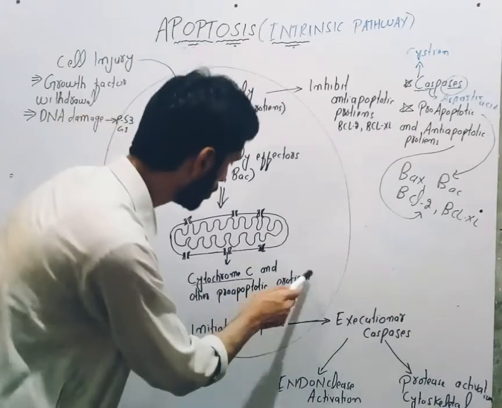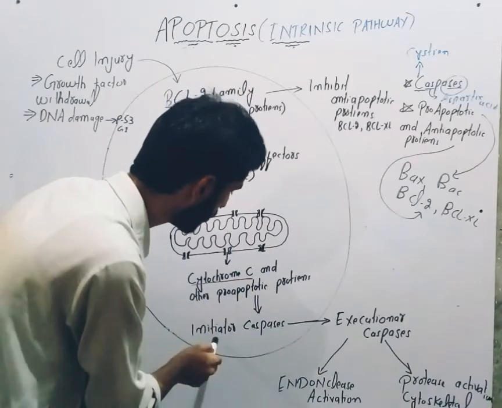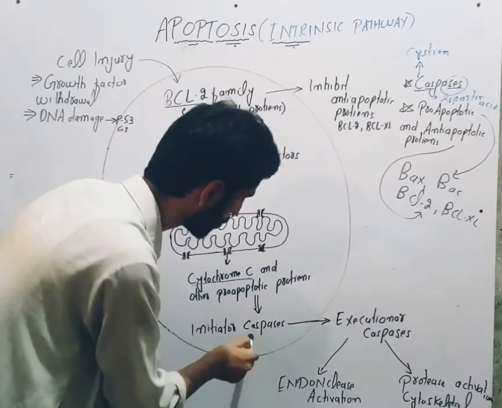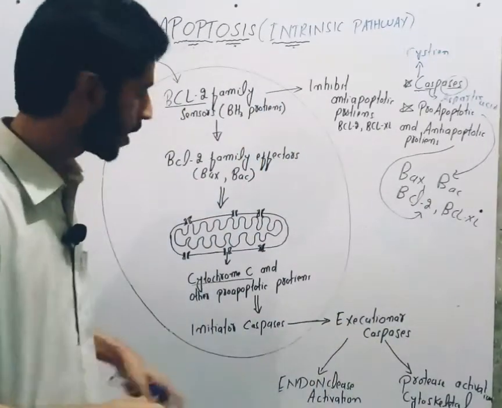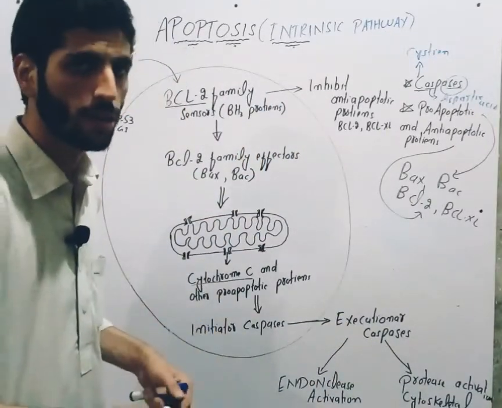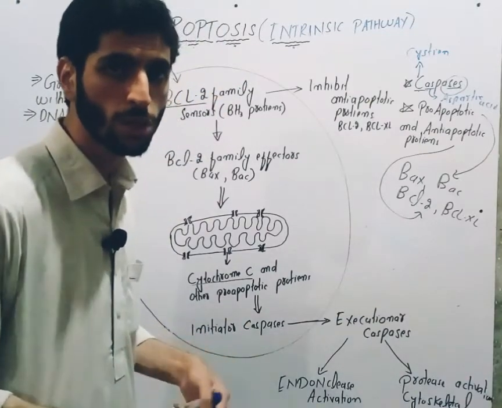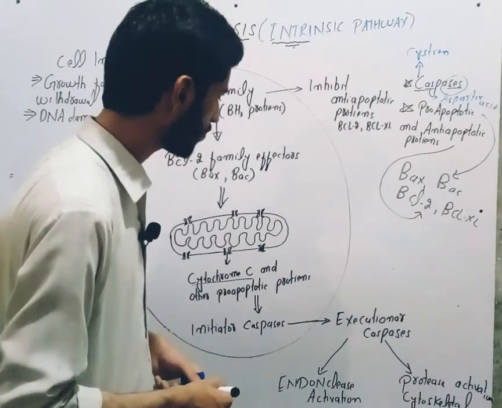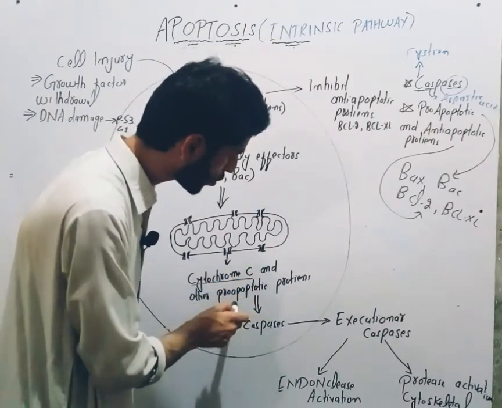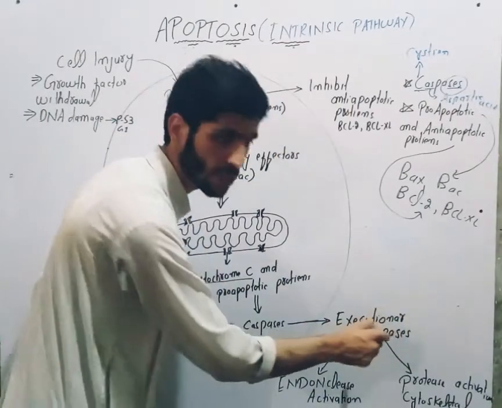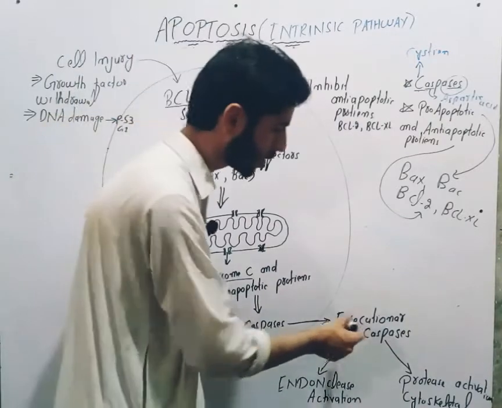When these proteins and cytochrome C leak out, they activate initiator caspases, which convert to executioner caspases. Initiator caspases are actually in inactive form. When they are activated by cytochrome C and pro-apoptotic proteins, they become executioner caspases, which execute apoptosis. That's why they are called executioner caspases.